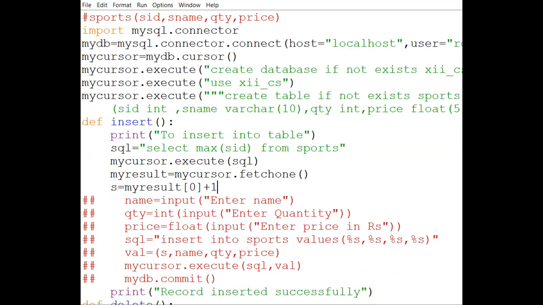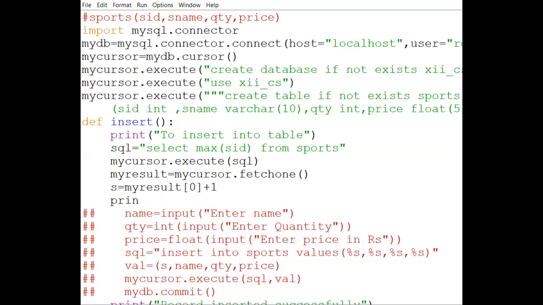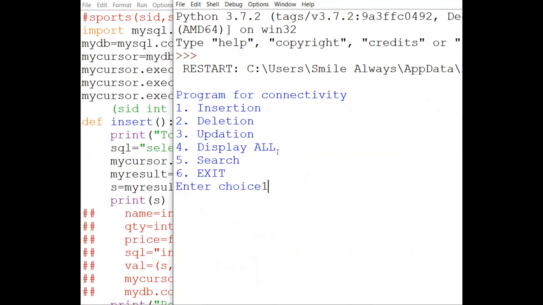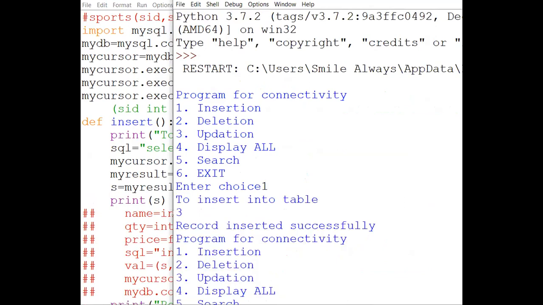Still there will be some problem. Print the value of S. Now see, here it will work perfectly. So my value of SID is 3. This is what I want.